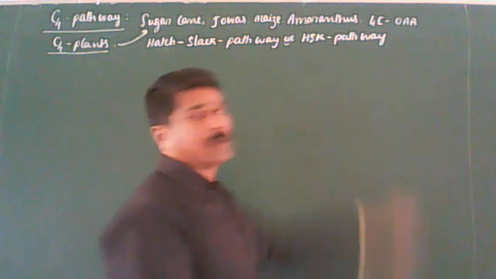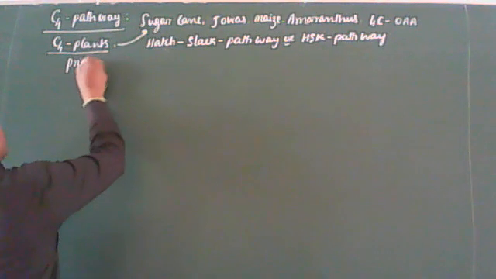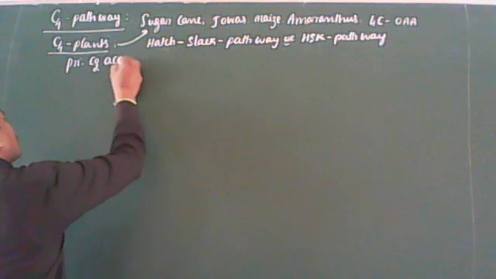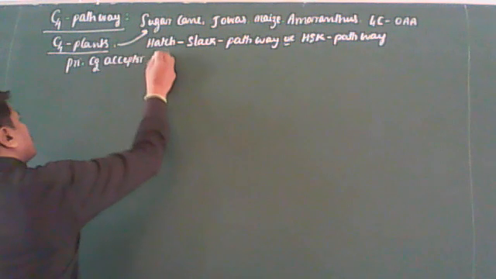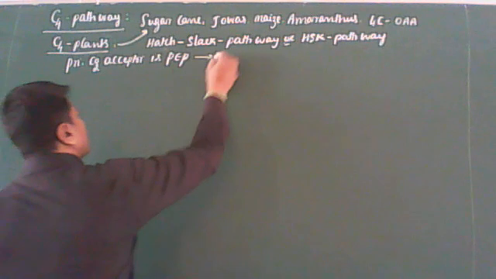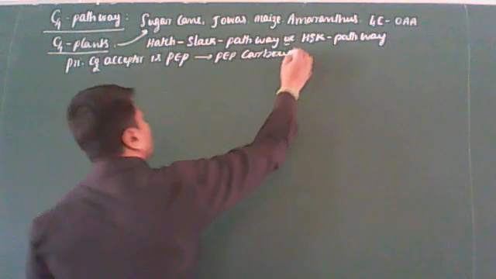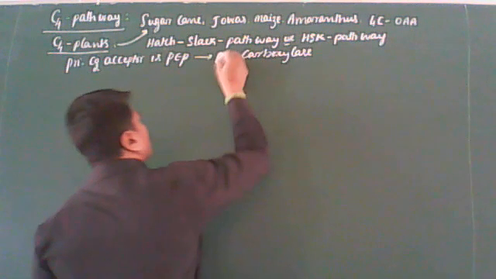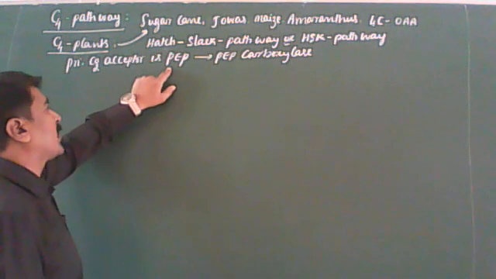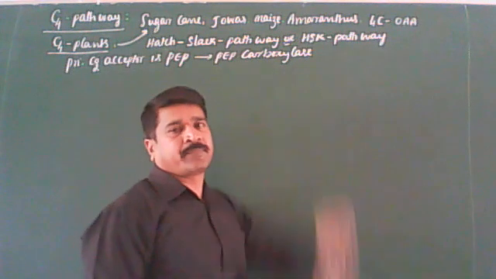Okay, let's repeat. In C4 plants, the primary CO2 acceptor is phosphoenolpyruvic acid. This reaction is catalyzed by PEP carboxylase enzyme.